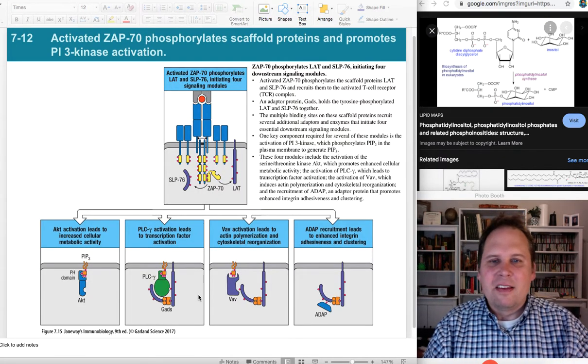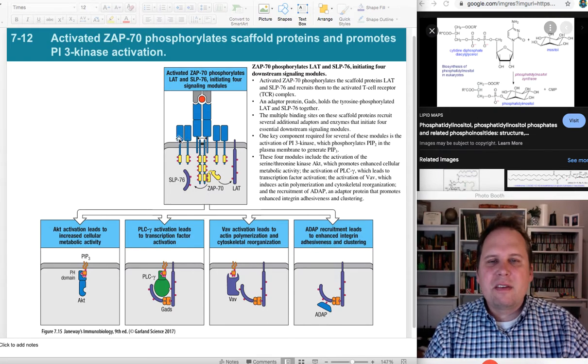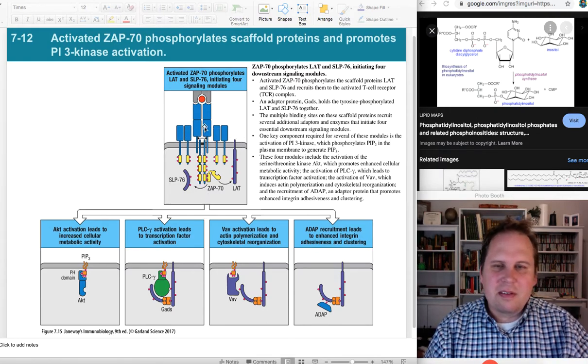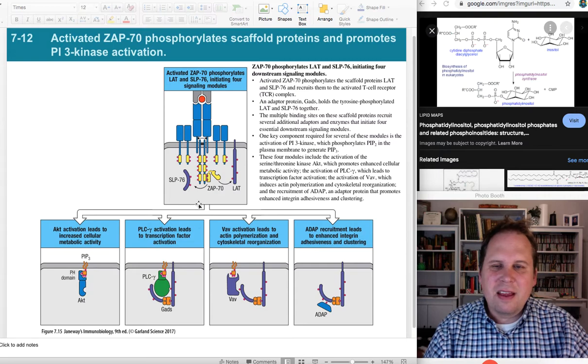All right. So, what happens next? Well, you've got your T cell receptor complex, your T cell receptor, your CD3 and friends. Let's see, gamma, delta, epsilon, and zeta chains sitting down there.